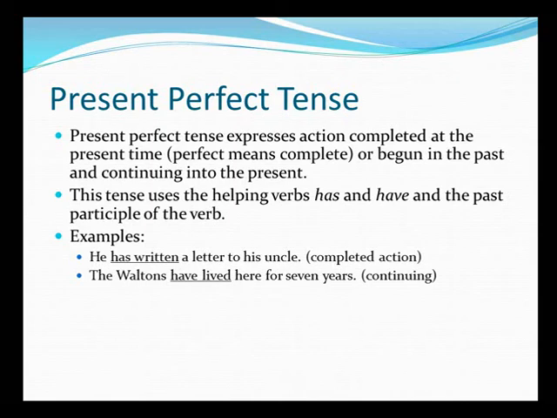And as you can notice, has written, has is for a singular subject, have on the other hand is for a plural subject. So present perfect tense, just to summarize, is used for actions that are complete in the present time, or that have begun in the past and still continue to be there in the present time. Now we'll come to the second type, which is past perfect tense.